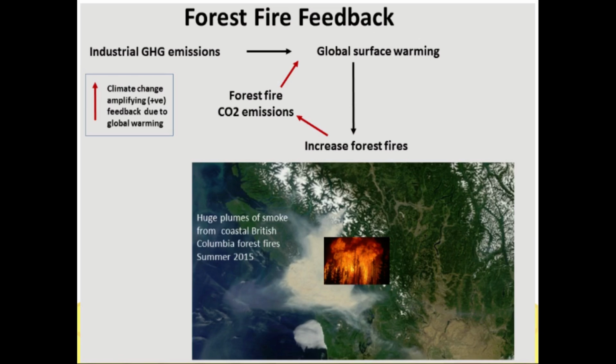One type of positive feedback loop is the forest fire feedback. Due to the increase in temperature, there are forest fires which release more carbon dioxide in the atmosphere, and as the forest cover is now less, the rainfall will decrease. Both these factors will in turn increase the temperature further, creating a positive feedback loop.